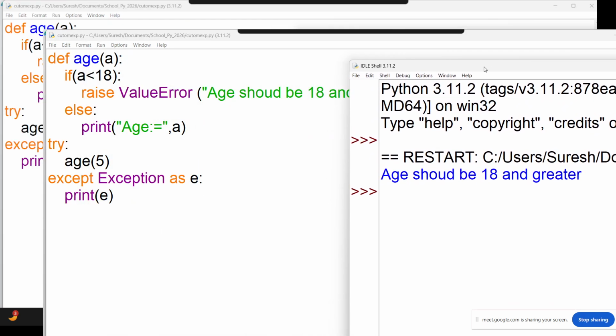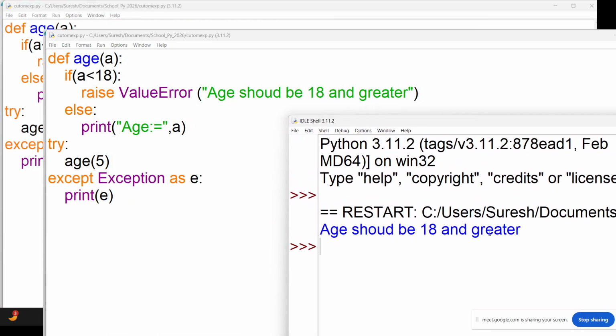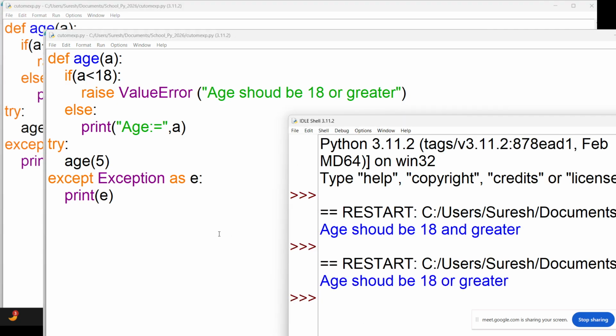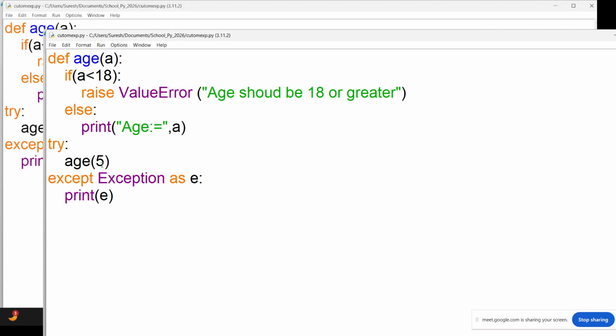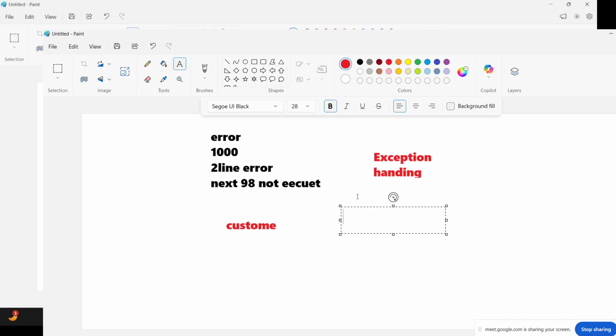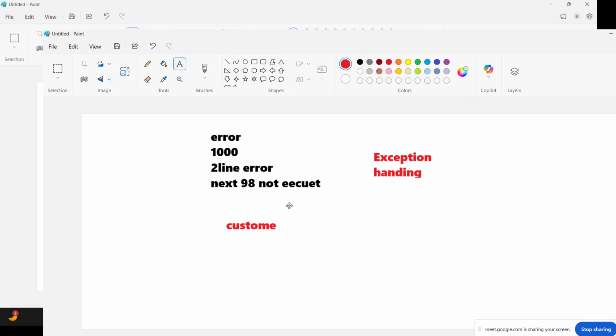What are we having? Age should be 18 or greater. If I pass the age properly, for example 52, then it will print the proper age, right? So this is the custom exception. Simple.